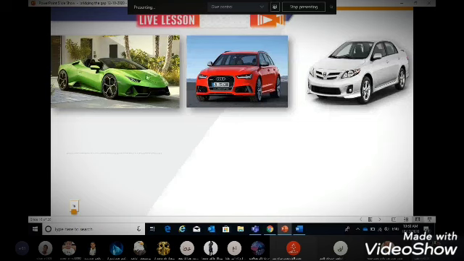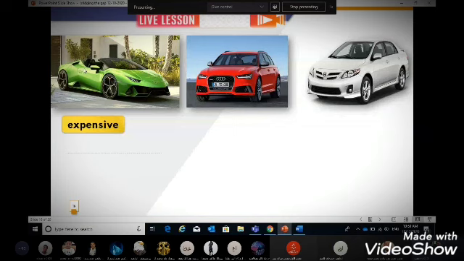Normally, what is the adjective we are going to use here, if you want to buy one of these cars? Yes, the green car is very expensive. The red car is somehow expensive, and the white car is somehow cheaper.